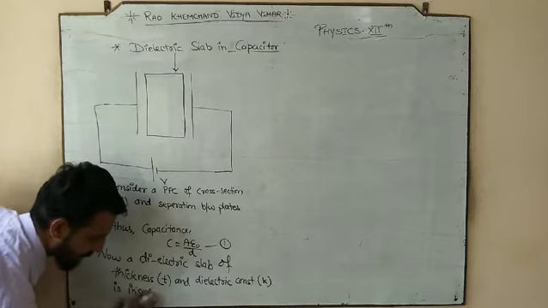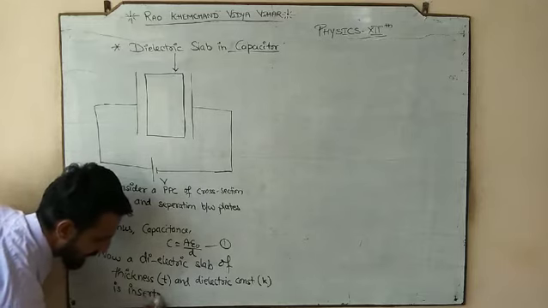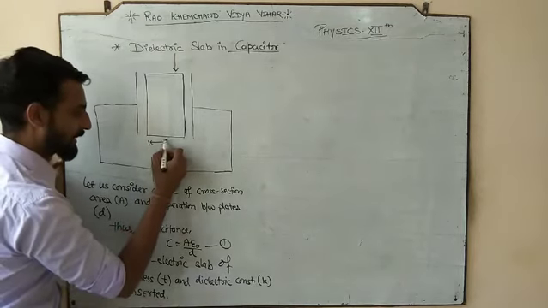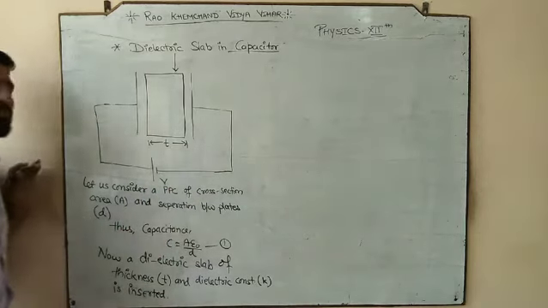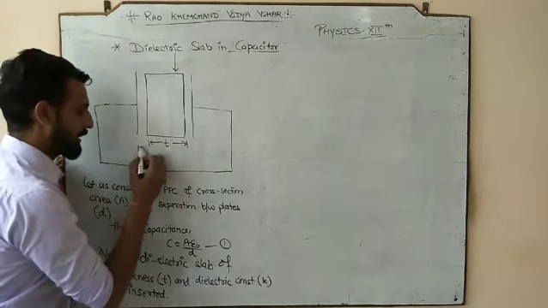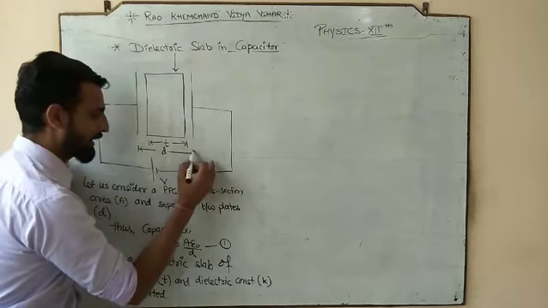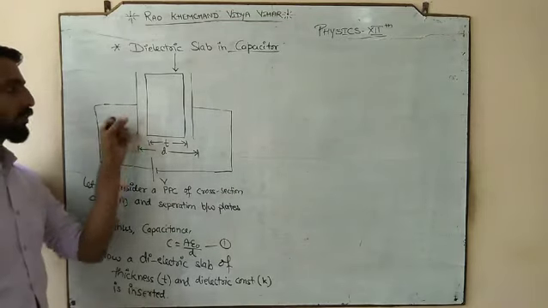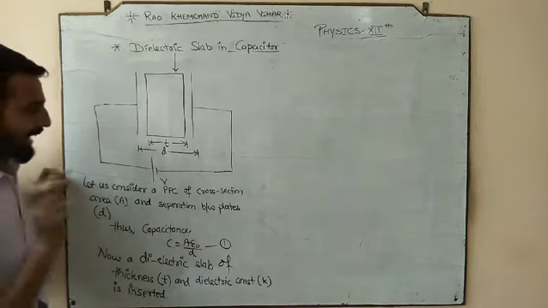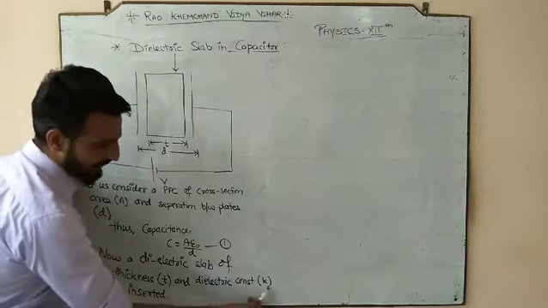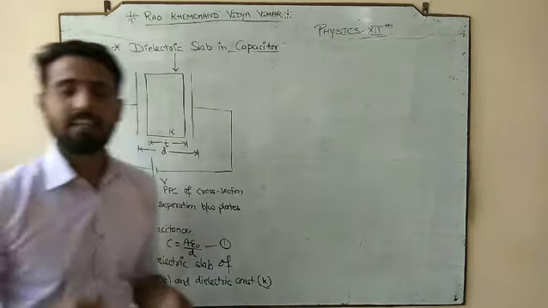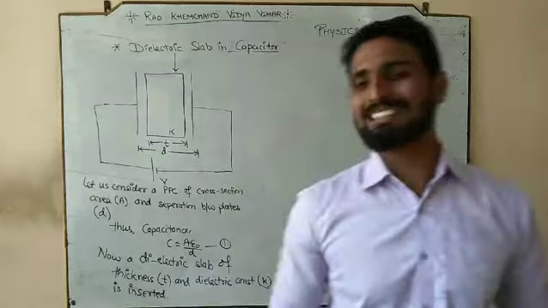What we have done now? We have taken a dielectric slab whose thickness is small t. So what does small t represent? Small t represents the thickness of the dielectric slab, and the separation between the plates was small d. So small d is the separation between the plates, and small t is the thickness of that dielectric slab, and the dielectric constant of that medium is K, which means the relative permittivity of that medium is K.